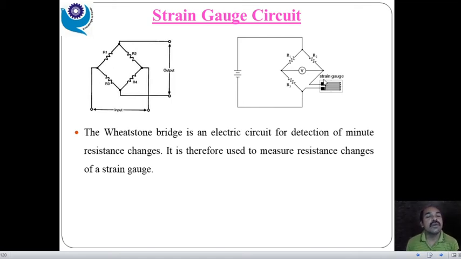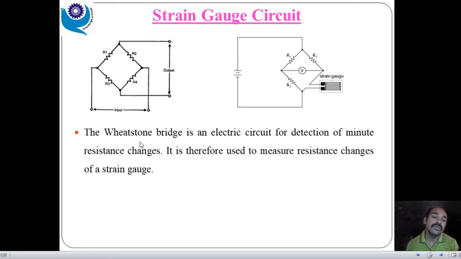When we apply a force or stress on this, there is a change in the resistance, and due to that our bridge gets unbalanced, and it shows a certain reading on the voltmeter or galvanometer deflection. In this way we can detect the pressure, or stress.